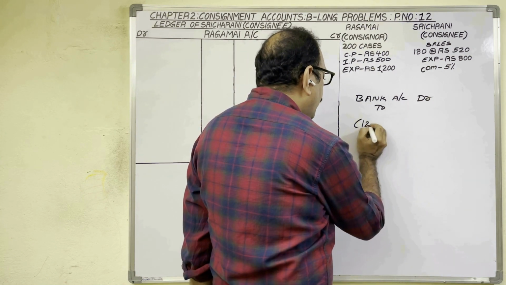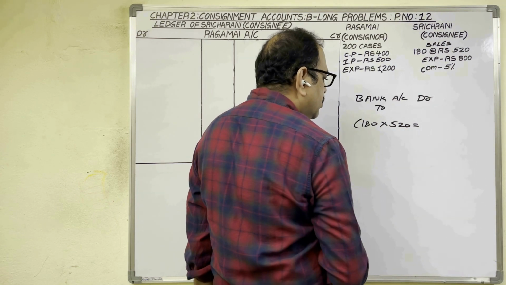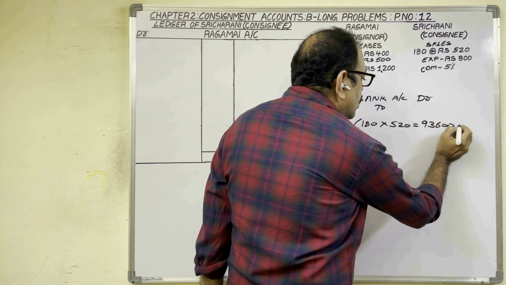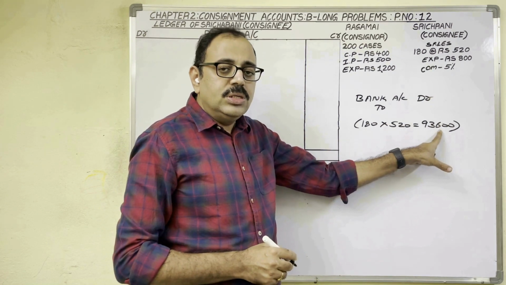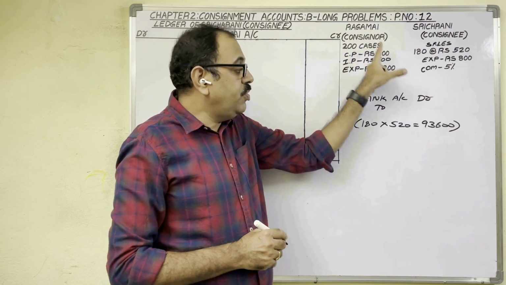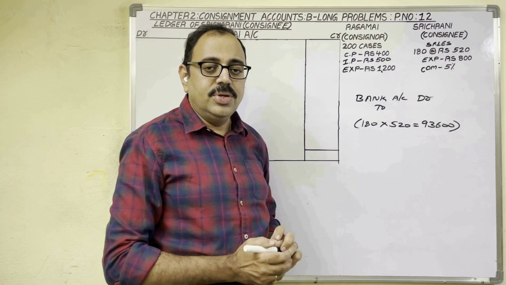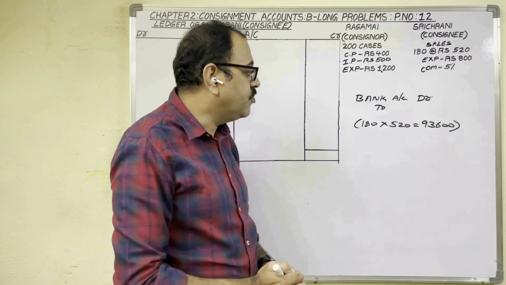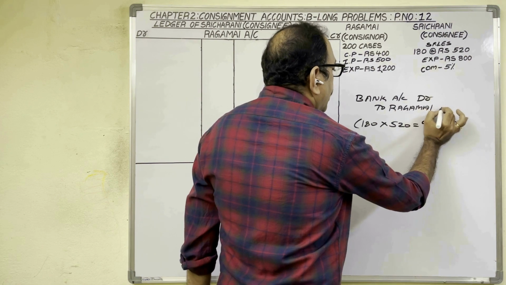We sold 180 cases at the rate of 520 rupees each. 180 into 520 is equal to 93,600 rupees. Which account is to be credited? This amount in future consignee should return to consignor. So for this amount, consignor is becoming a creditor. So creditor means liability. Liability shows a credit balance. Therefore, we should credit consignor's name, Ragamayi account.